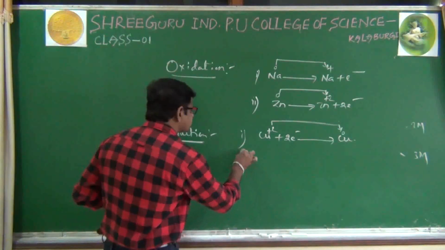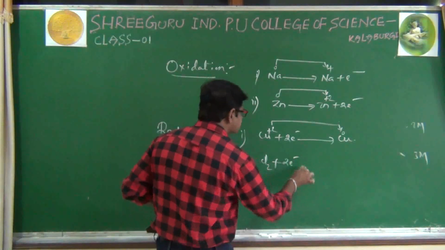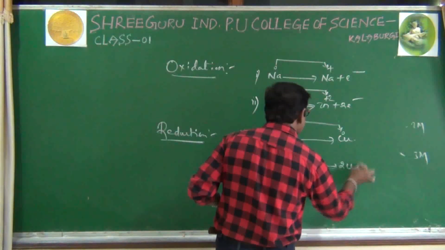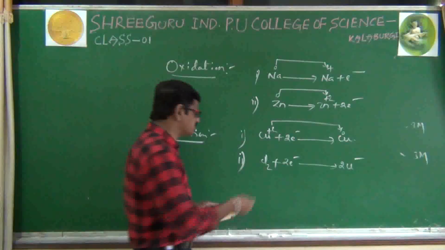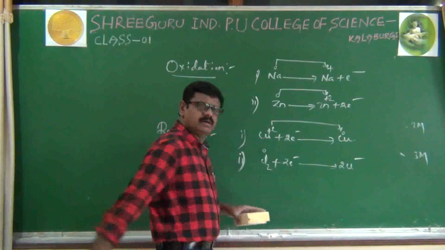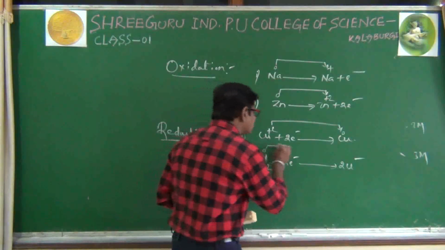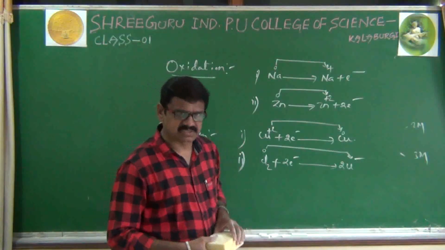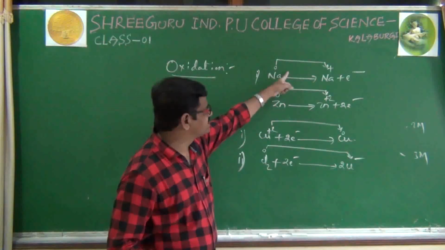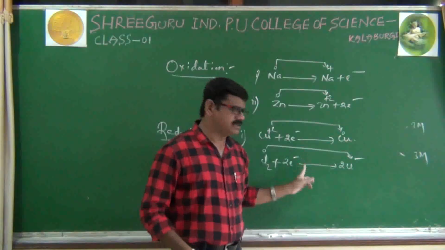Next we'll take another example like Cl2 by taking 2 electrons converted as 2Cl minus. Here chlorine, it is in molecular state, oxidation state is 0. By taking 2 electrons converted as Cl minus, means 0 converted to -1, nothing but decrease in oxidation state. Here increase in oxidation state, here a decrease in oxidation state. Here a loss of electron, here the gain of electron.